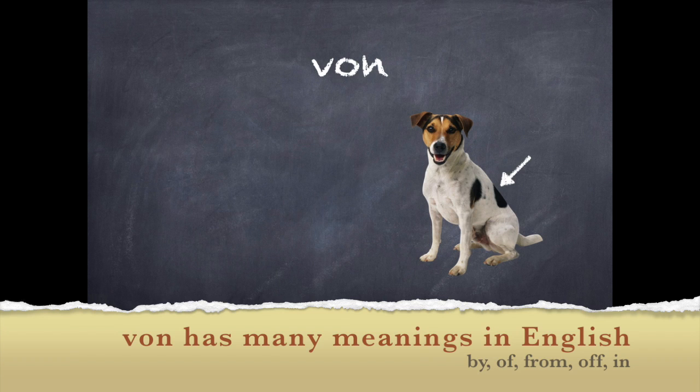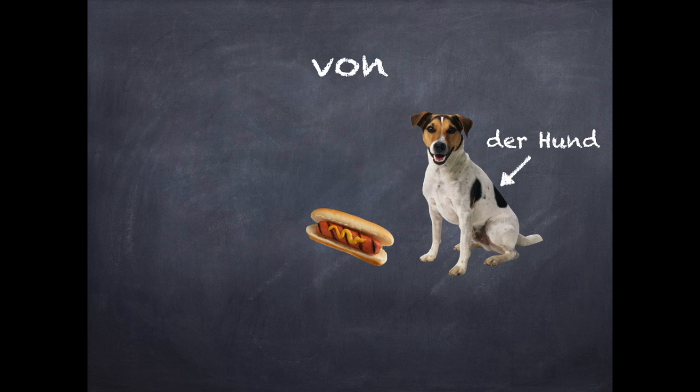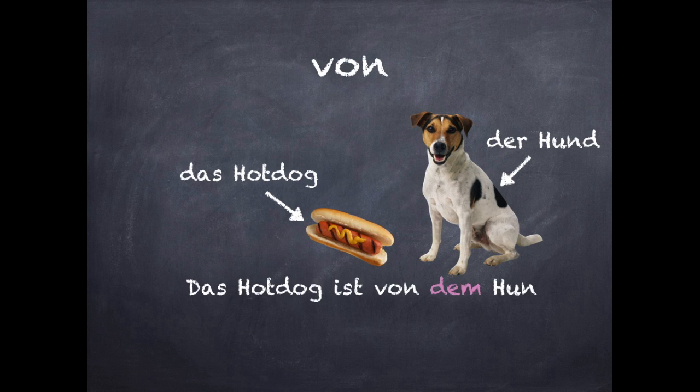You'll see them on the bottom here and here. So let's go with one example that's pretty common. So der Hund is one element in our sentence and das Hotdog is the other element. And we want to say that the hot dog belongs to the dog. So das Hotdog ist von dem Hund. So the von turns the der Hund into dem Hund.